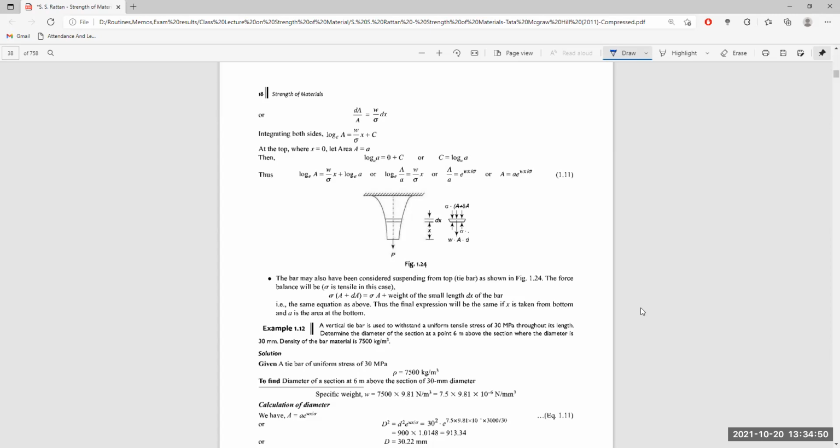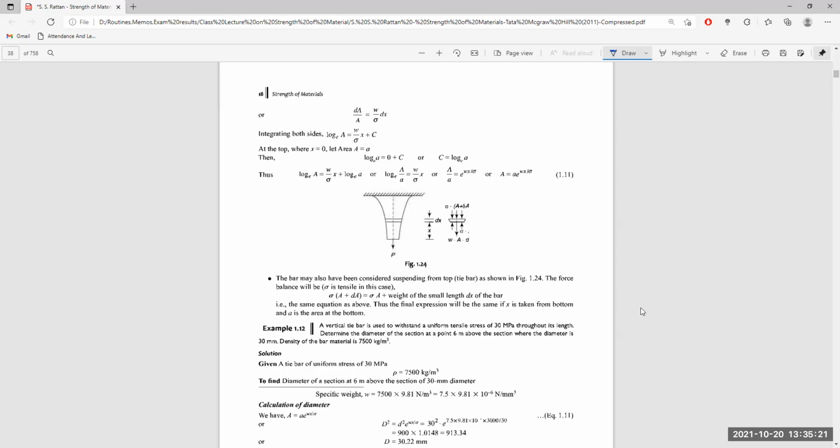This means the cross-section area at any distance x from the free end is given by the cross-section area at the free end, which is the minimum, multiplied by exponential of omega, the specific weight, multiplied by x, the distance of the respective section from the free end, divided by the uniform stress which can be allowed to be induced in this particular part.